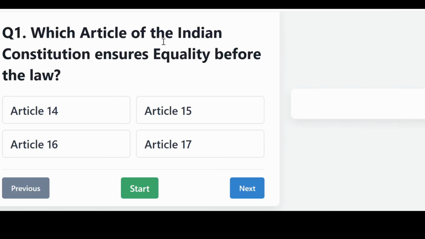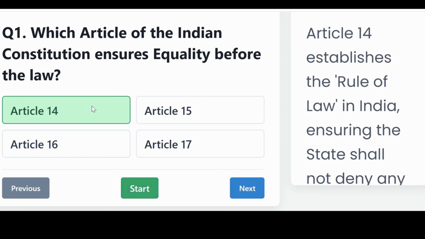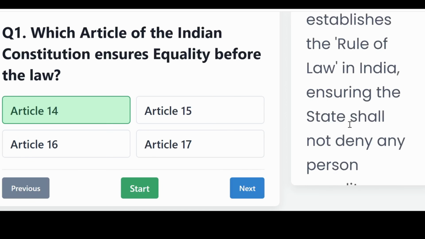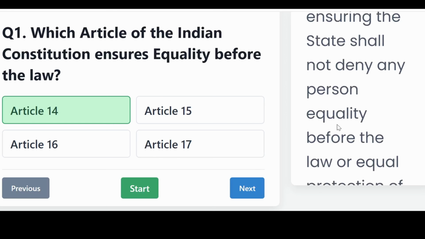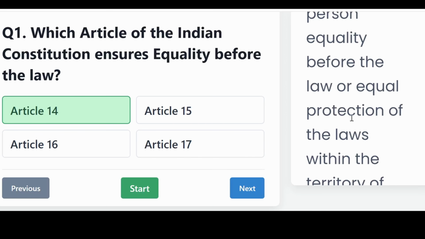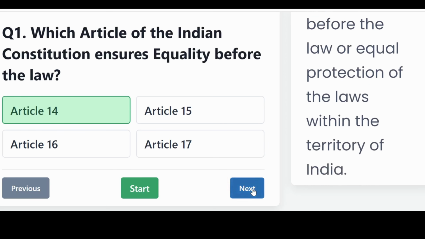Which article of the Indian Constitution ensures equality before the law? Is it Article 14, 15, 16 or 17? And the correct answer, Article 14. Article 14 established the rule of law in India, ensuring the state should not deny any person equality before the law or equal protection of the law within the territory of India.